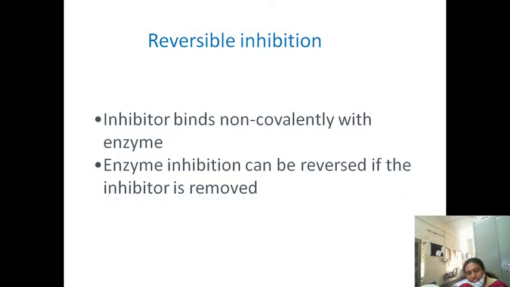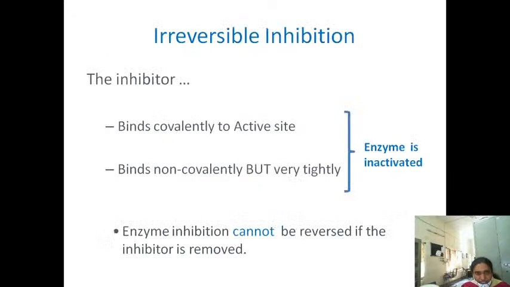Then coming to the first type, reversible inhibition. Here the inhibitor binds non-covalently with the enzyme, that means it binds to the enzyme loosely. So enzyme inhibition can be reversed if the inhibitor is removed. As it binds loosely to the enzyme, if we remove the inhibitor, the inhibition is reversed. Irreversible means the inhibitor binds tightly, covalently to the active site.